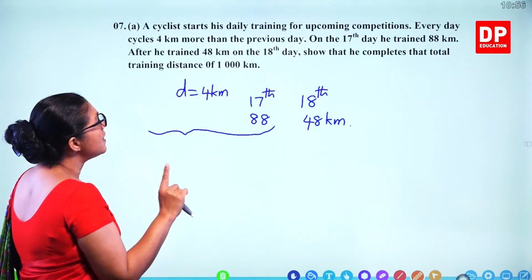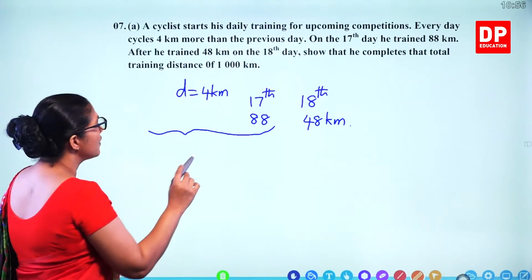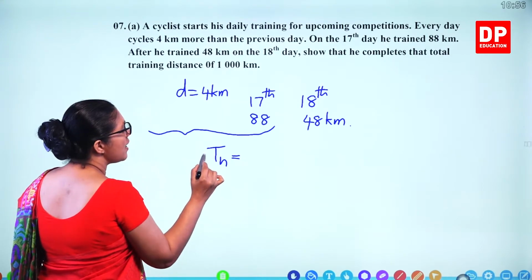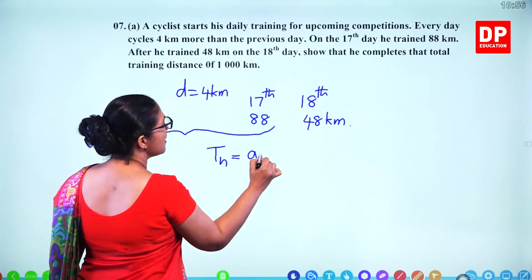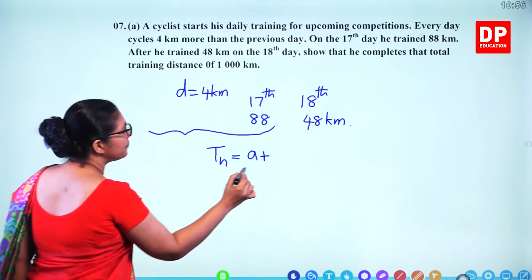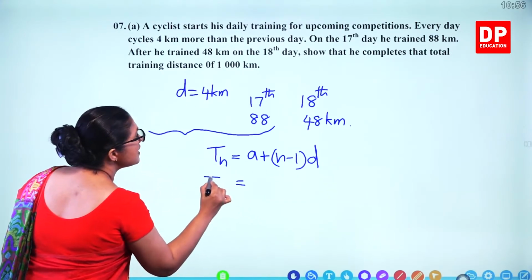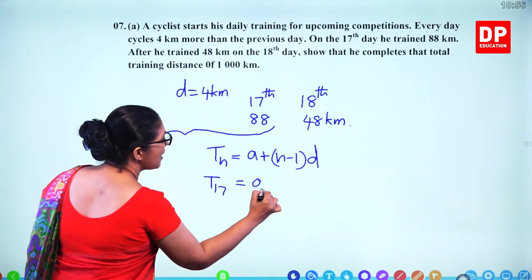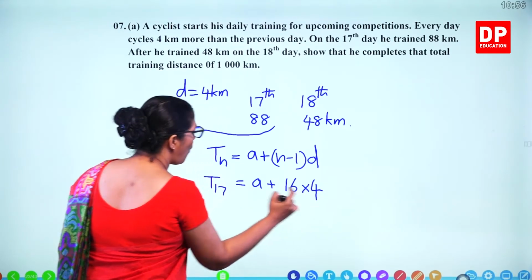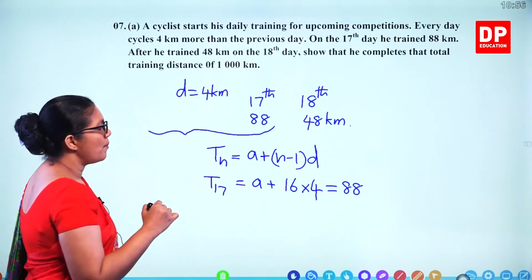88. So the 17th term is 88. So we can find out the first term. How do you do that? This is an arithmetic progression. So if it's 88, what's the first term? This is the 17th there. So first we'll write down the formula. T17 becomes a plus 17 minus 1, 16 into d. That's 4. 17th day, it's 88 kilometers.